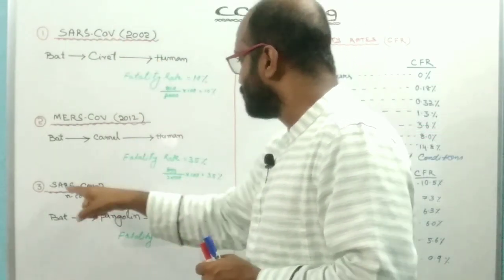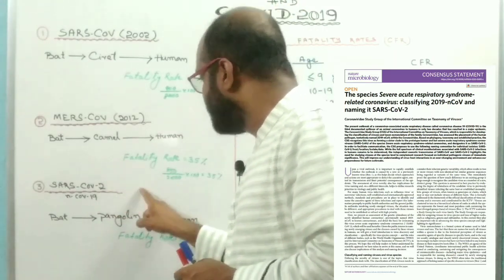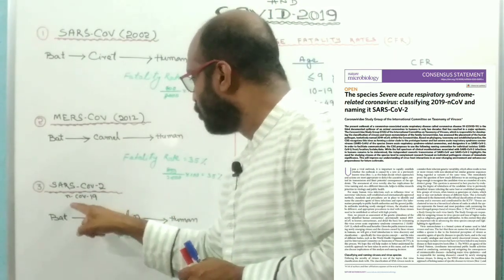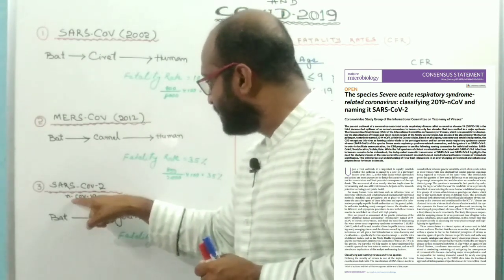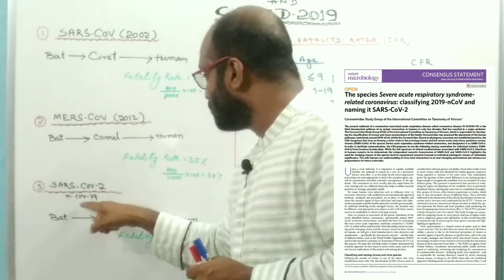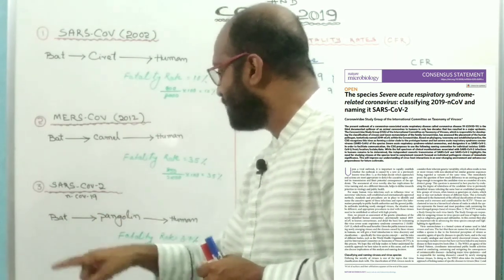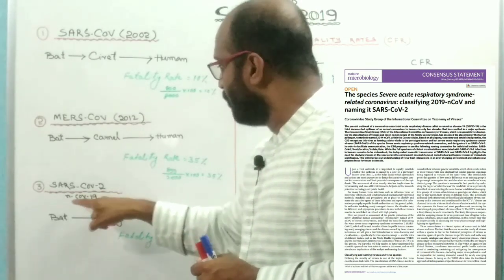That's why the name SARS coronavirus 2 was renamed as the novel coronavirus 2019, because the outbreak was reported in the year 2019. Novel means new.